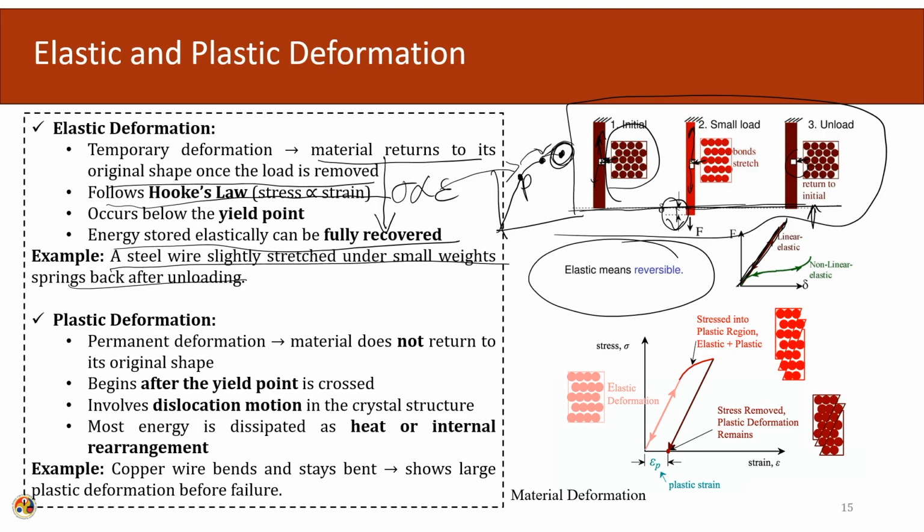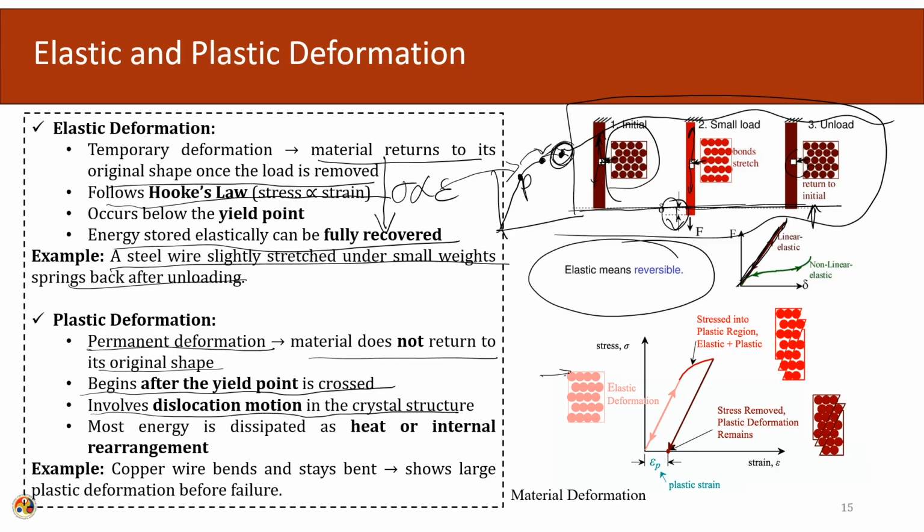So, what happens during a plastic deformation? In a plastic deformation, there is a permanent deformation. The material does not return to its original shape. It begins after the yield point is crossed. After this yield point is crossed, the plastic deformation starts to occur. It involves dislocation motion in the crystalline structure.